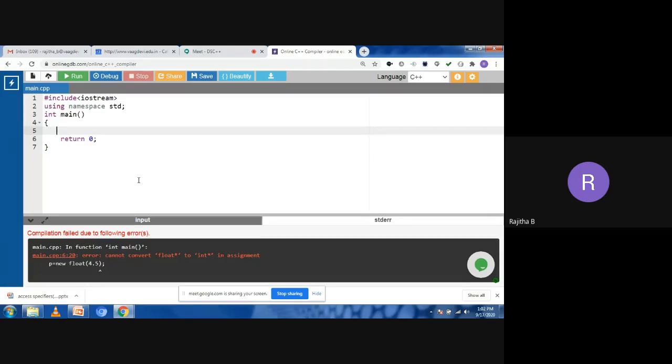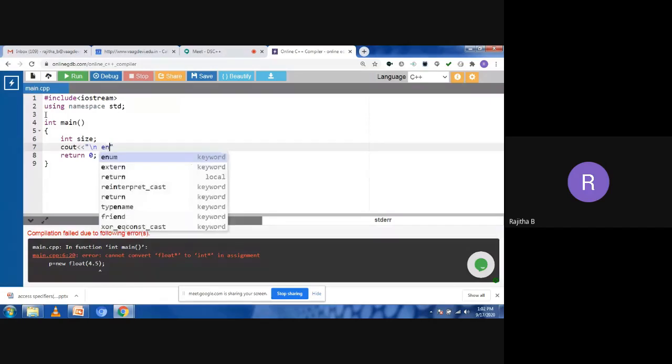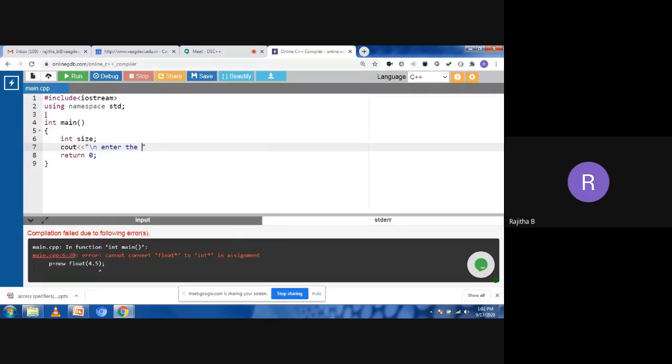Now let's see what the program for the array is. How to write the program using the array. Now I'm taking the programming part here. A normal program, not the class programs. So here I'm taking int main. In main, I'm taking the size. I want to take the array size, so I'm taking the variable name as size. Here, I just write the statement: Enter the size of array.